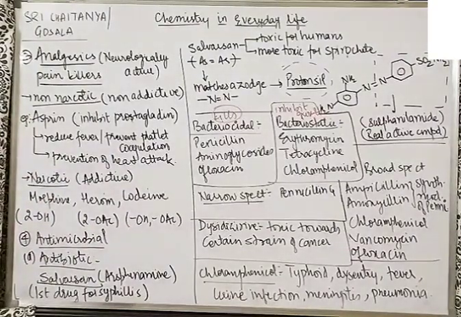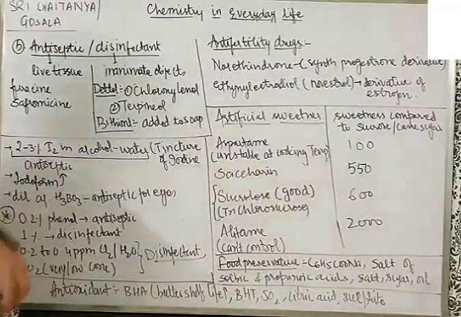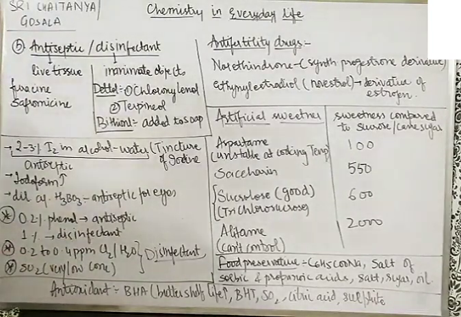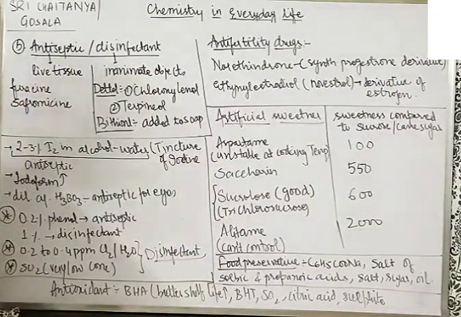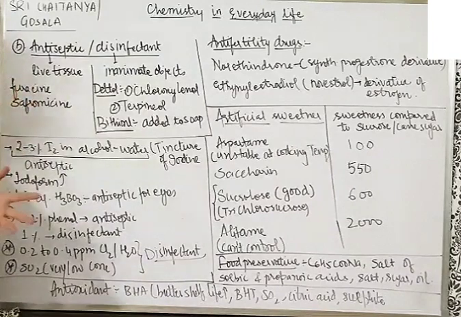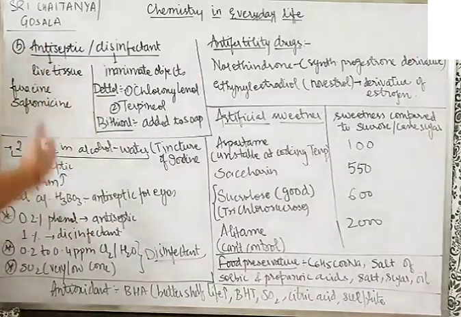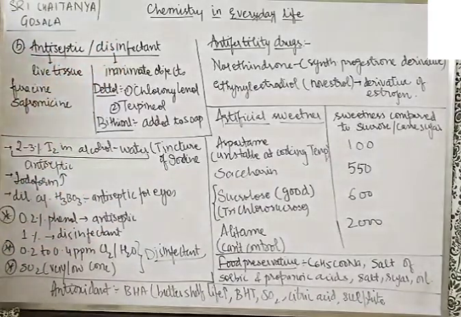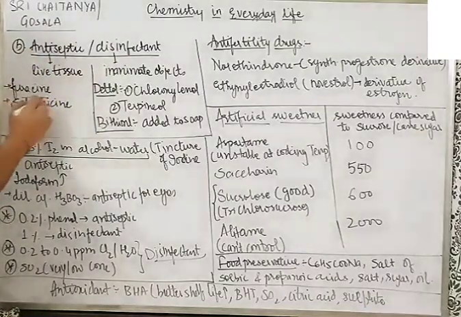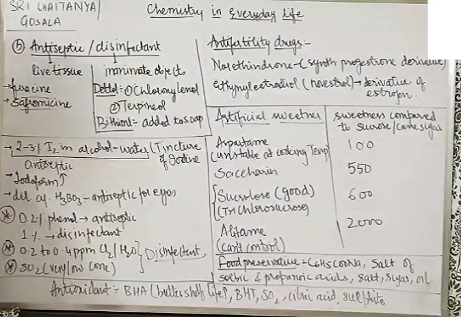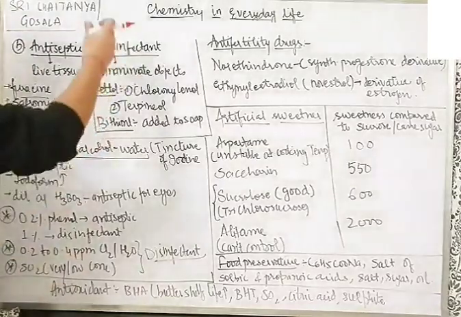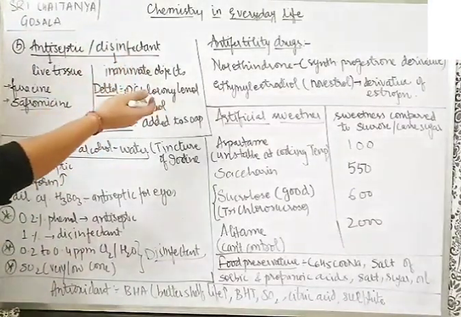Going ahead, the next thing in the antimicrobials are antiseptics and disinfectants. Antiseptics act on live tissue. If there is a cut or burn, then we use an antiseptic there. Disinfectant is like floor cleaners. We use them on inanimate, non-living objects. Examples of antiseptics are furacin and soframycin, very commonly used. In your house also you might see these antiseptic tubes, usually white in color. Now, disinfectant, Dettol, very common, we use it in day-to-day life also.